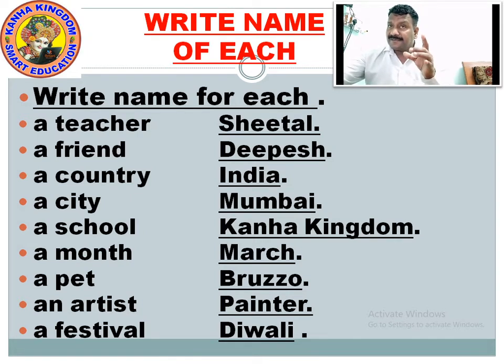Until it is addressed with city or country or friend or teacher, it's a commonly addressed name. We talk about a country, I have written India for you.